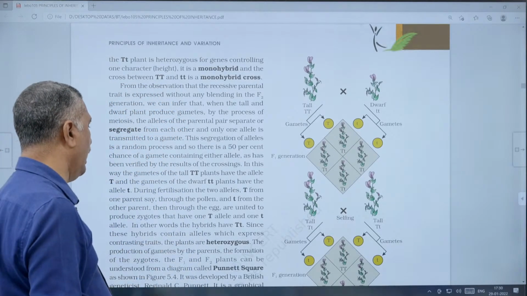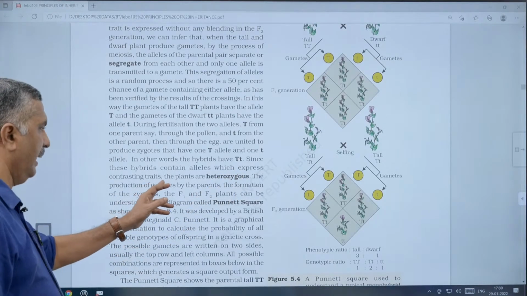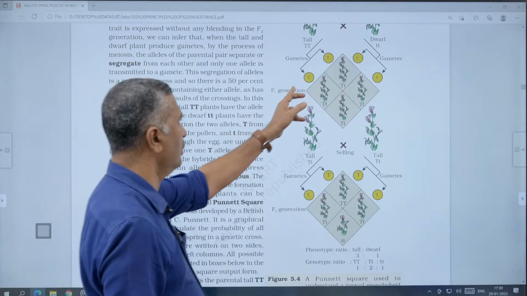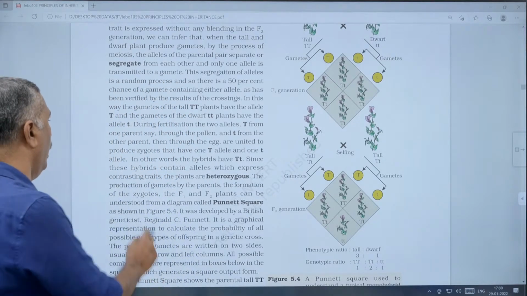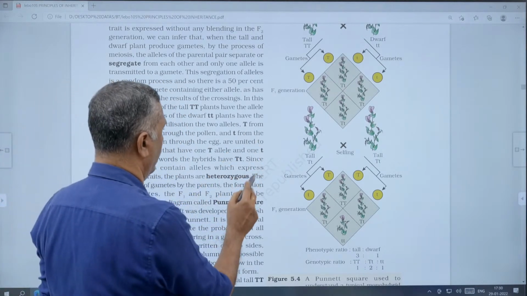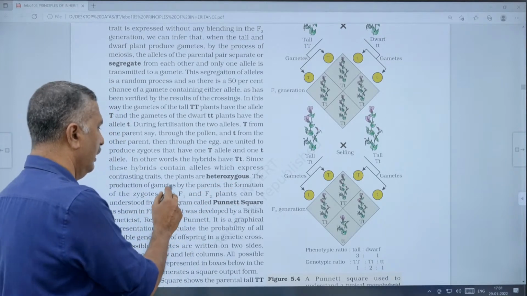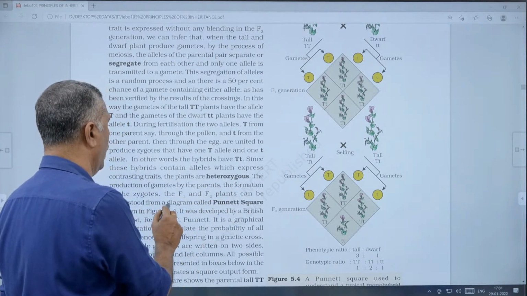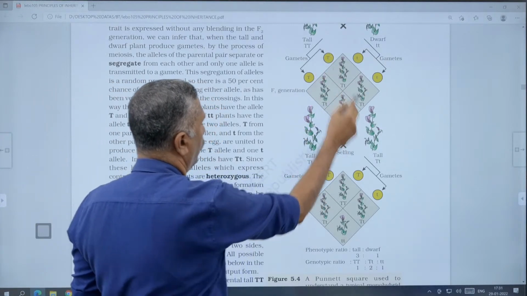Since these hybrids contain alleles which express contrasting traits, the plants are heterozygous. The production of gametes by the parents and the formation of the zygotes in the F1 and F2 plants can be understood from a diagram called a Punnett square.